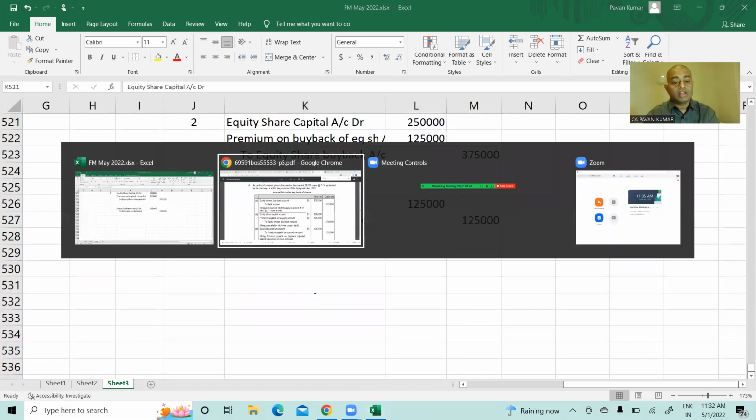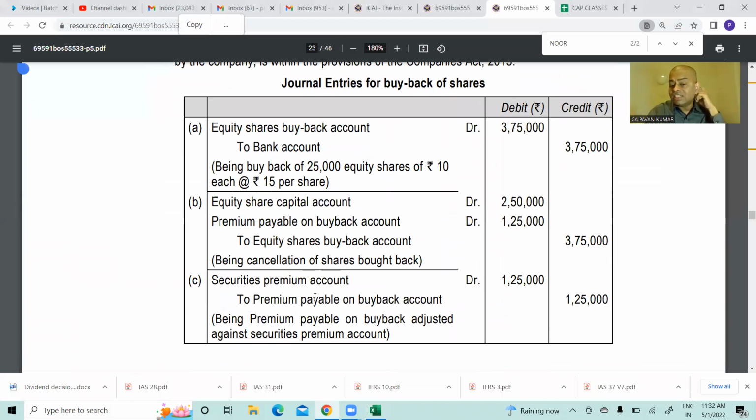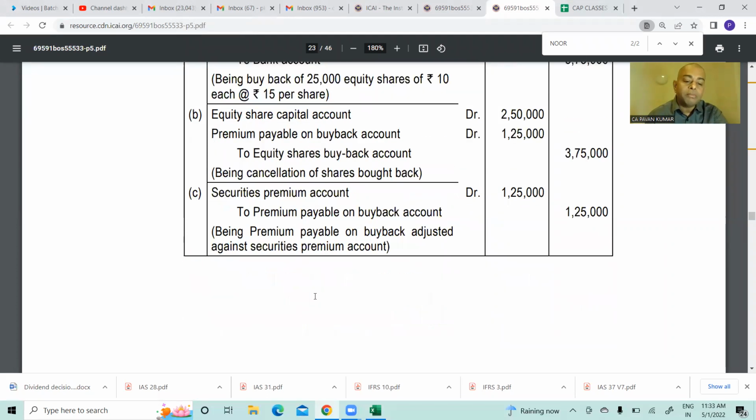The narrations: being cancellation of shares bought back, and being premium adjusted to security premium account. Narration for the first entry will be cancellation of shares bought back. You buy back shares and you cancel them. Physically, you destroy them if a physical share certificate is there, but nowadays everything is in demat form. Then the next journal entry is security premium to premium payable on buyback, and you will write being premium payable on buyback adjusted against security premium account.